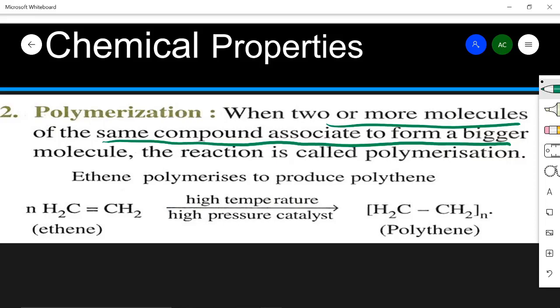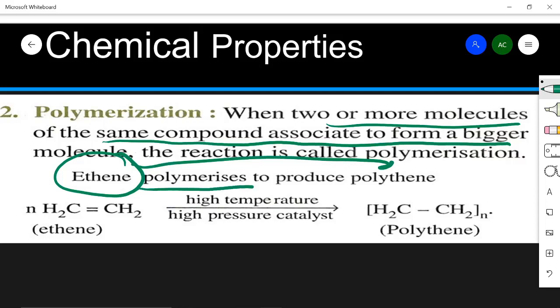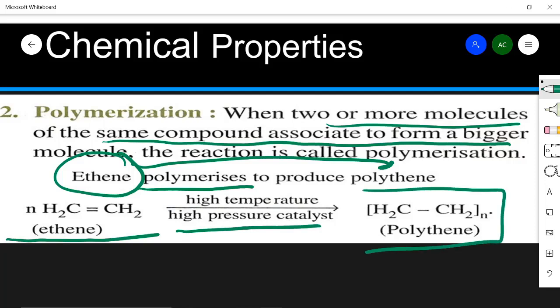Polythene is made from ethene, remember this. Polythene is made from ethene, and what happens is that ethene molecules polymerize, joining into a bigger structure to make polythene. So how this reaction happens, you can see here. Ethene is there, and at high temperature, high pressure, and some catalyst, it will change into polythene.